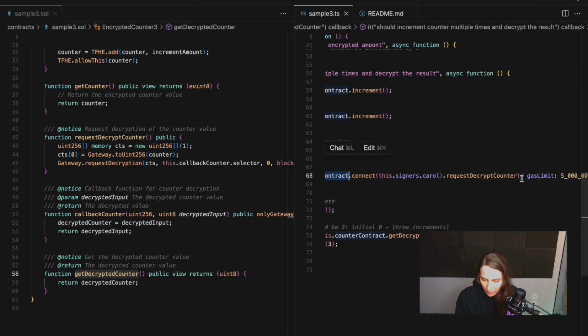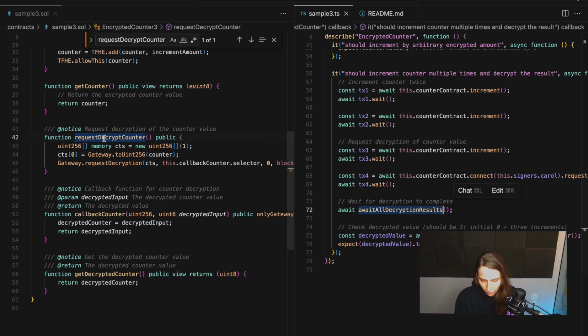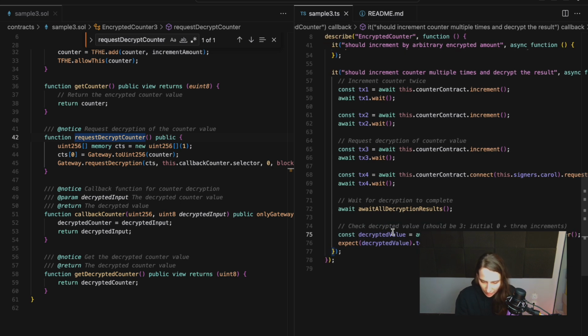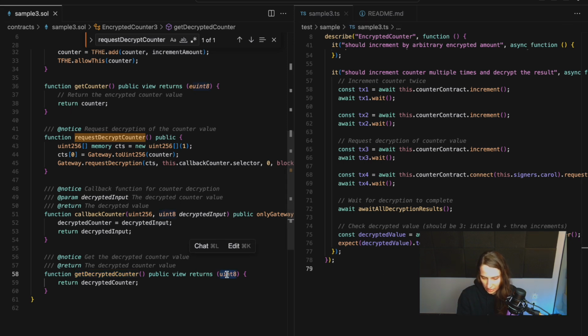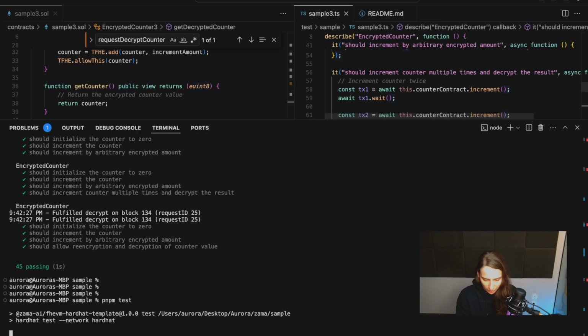And it requests, basically, it calls this function. So this function has this callback function, and we are awaiting all decryption results then. So we are waiting for everything to complete. Then we request to see our get decrypted counter. So we call this function here, and we can see basically it's not encrypted uint anymore. It's a normal uint, and we can see that basically this actually equals 3, right? And if you don't believe me, the tests are passing, right?